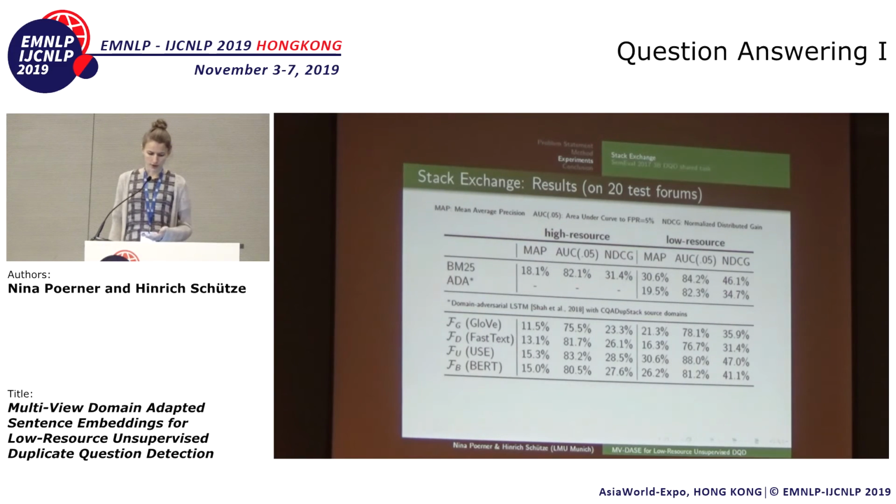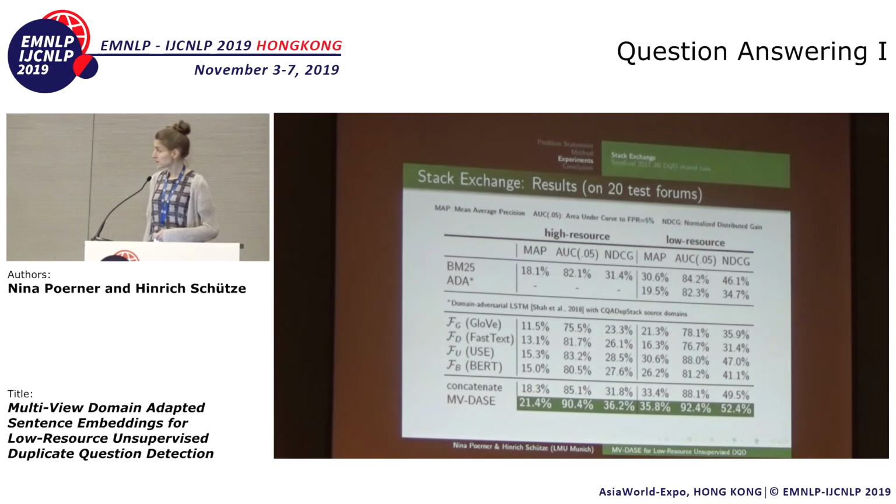These are our individual encoders. And you can see here that with the exception of the universal sentence encoder, none of these are really competitive with BM25. This is what happens when we simply concatenate the output of the encoders. Things are looking a lot better here. This is MV-DASE.